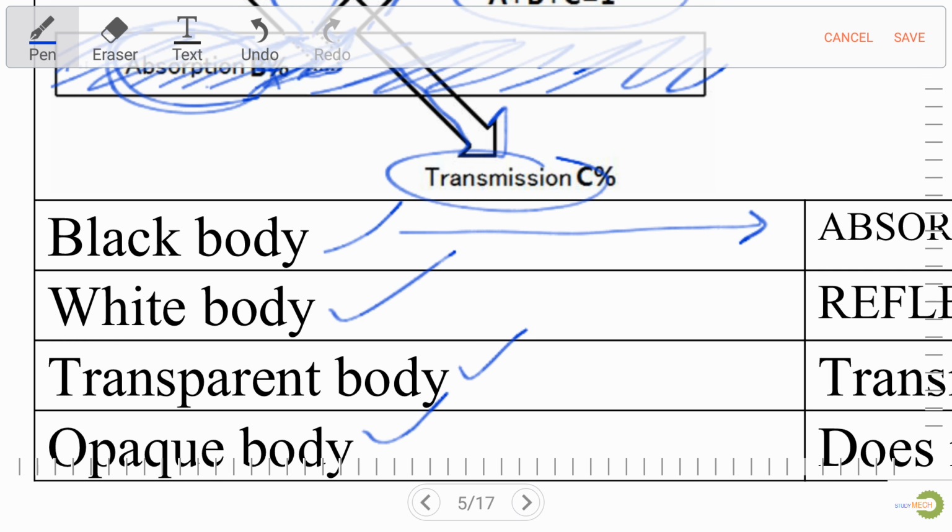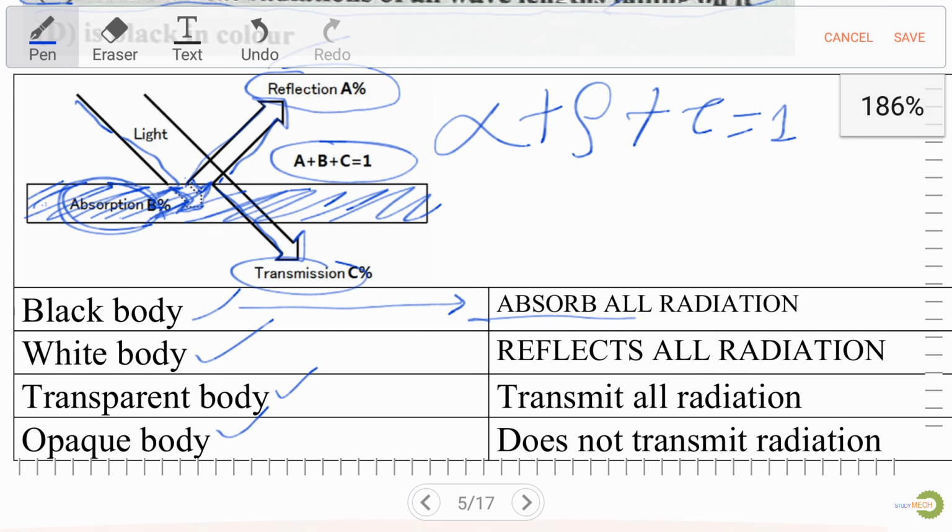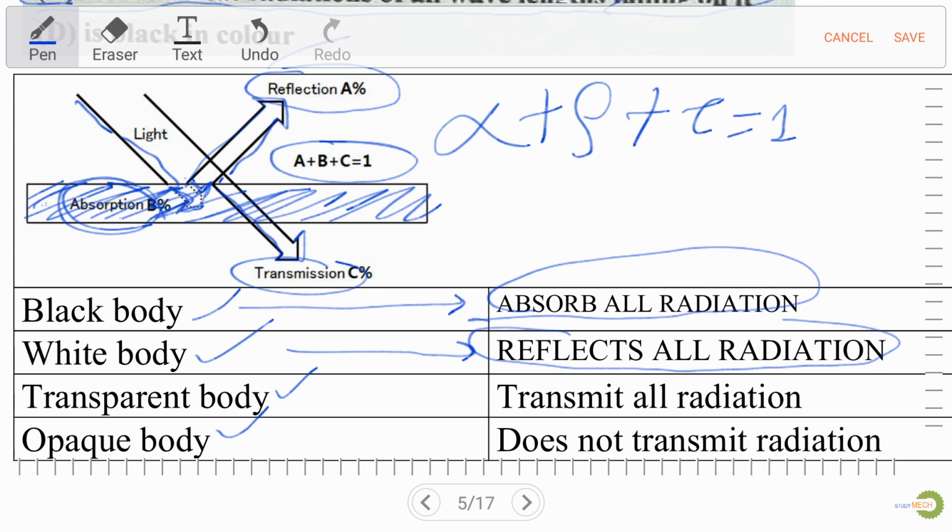A black body is a body which absorbs all radiation. A white body reflects all radiation. A transparent body transmits all radiation. An opaque body does not transmit the radiation, always remember.